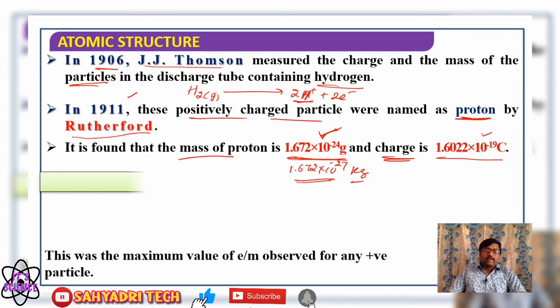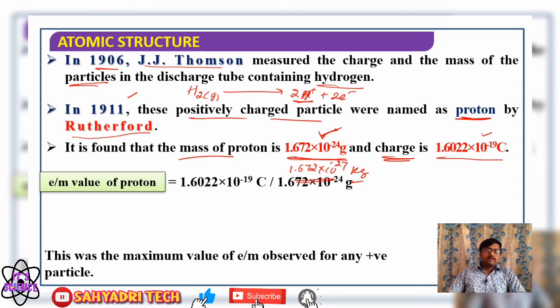Now consider the charge to mass ratio of protons. We know the value for charge as well as mass: charge 1.6022 into 10 raised to minus 19 coulomb divided by 1.672 into 10 raised to minus 24 gram.